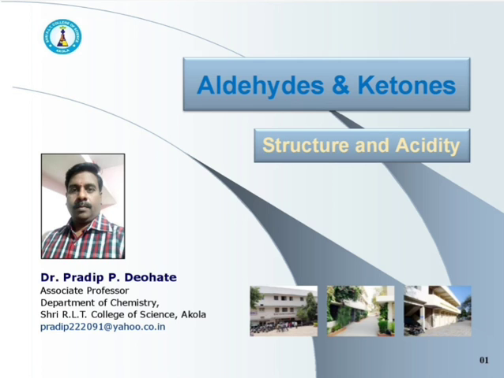Lecture on aldehydes and ketones, which is related to the structure of carbonyl group present in aldehydes and ketones and acidity of alpha hydrogen in carbonyl compounds.